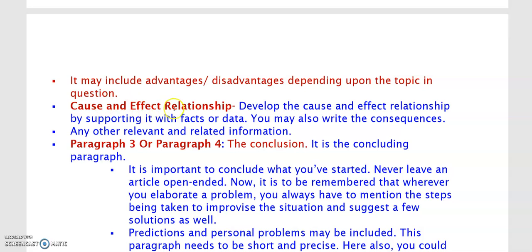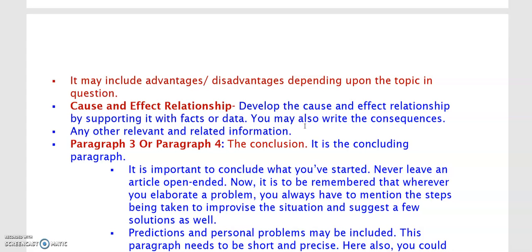Then cause and effect relationship. Develop the cause and effect relationship by supporting it with facts or data. You may also write the consequences. Okay, now see, cause and effect relationship. Now look at it. What does it cause? The lack of water supply causes, we don't have drinking water, we don't get to wash our clothes on time, we don't wash our uniform on time, so we are late for school, and we cannot even wash all the other utensils in the house.